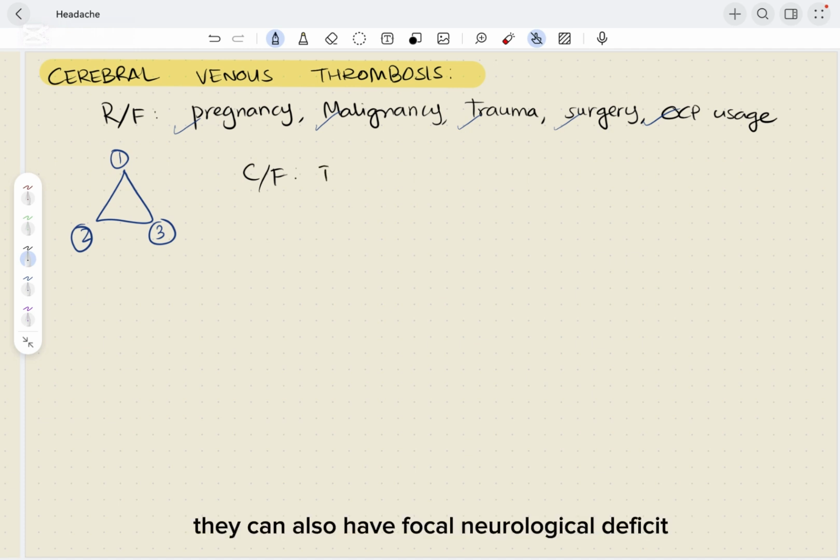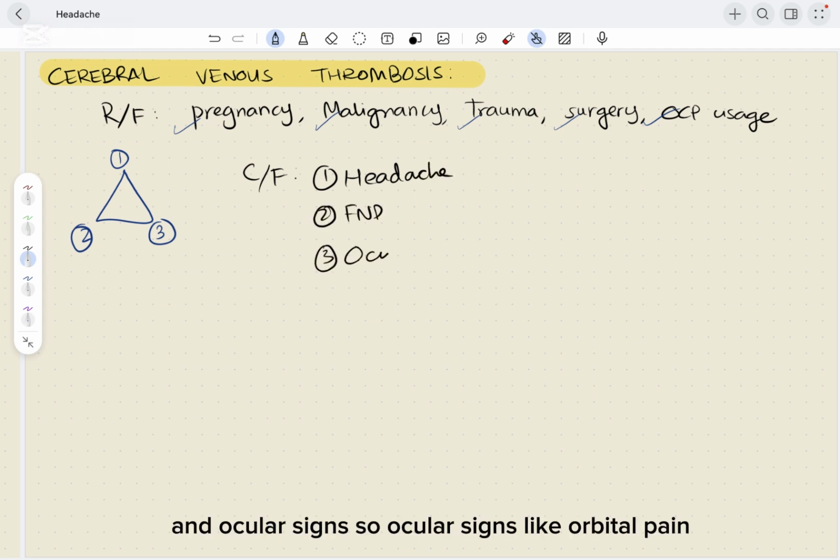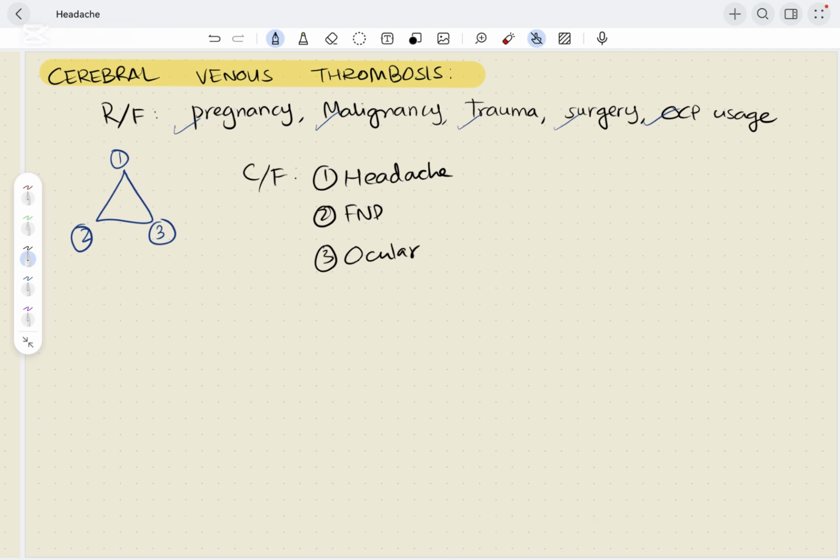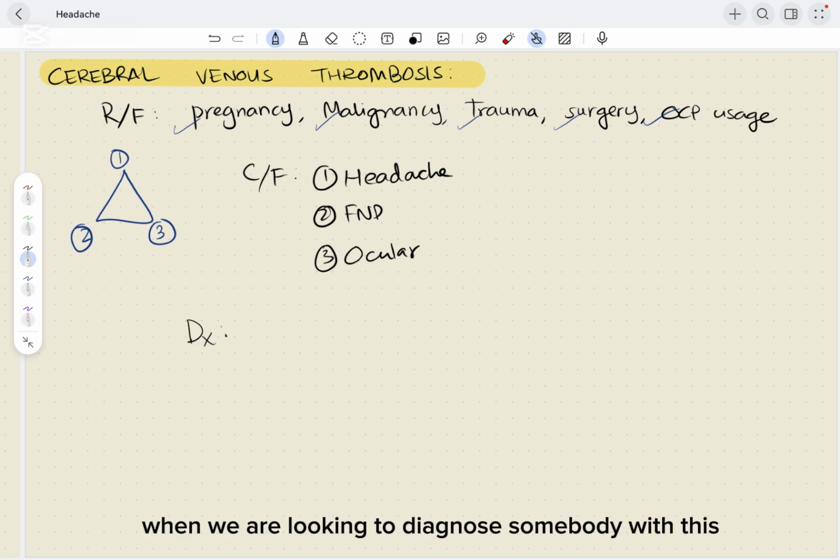They can also have focal neurological deficit and ocular signs. So, ocular signs like orbital pain, proptosis, chemosis, and so on. When we are looking to diagnose somebody with this disorder, we will do a full set of blood workup: CBC, U&E, ESR, coagulation screen.